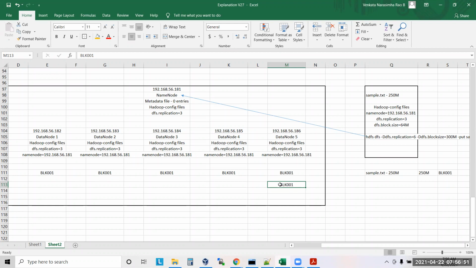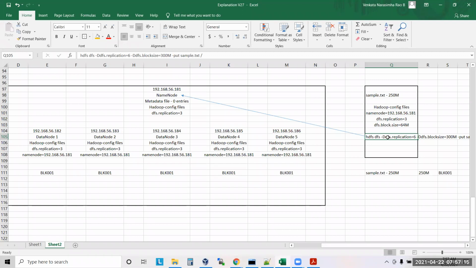So it means, see, we have only 5 data nodes. If you ask for replication 6, what will it do? Will it create an extra copy, two copies in one data node? Maybe it will create only 5 replicas. Exactly, sir. So what Hadoop will do is create whatever is possible, that much.